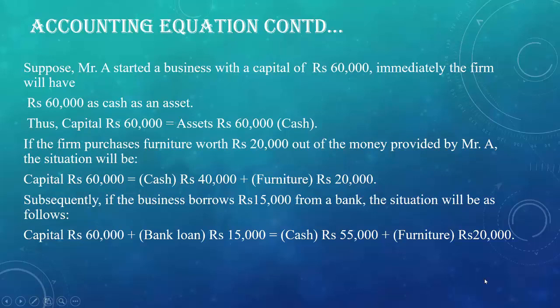So as per accounting equation, both the sides, that is left hand side and right hand side, should be equal. That is, the total of the assets column should always be equal to the total of the capital and liabilities column. As we are done with accounting equation, now I will tell you some important journal entries for recording any transaction, and show the importance of accounting equation and how accounting equation will help to record any transaction.